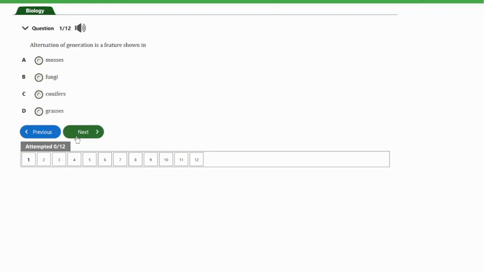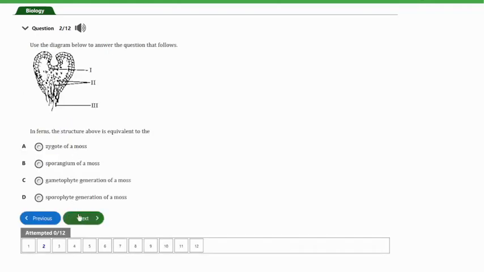It says alternation of generation is a feature shown in A, mosses, B, fungi, C, conifers, D, grasses. So guys, the answer to this question is option A, and that's the mosses. This alternation of generation is usually found in mosses. That's a situation where there is fluctuation between the diploid and haploid stages which occurs in these plants. So guys, let's look at the next question.